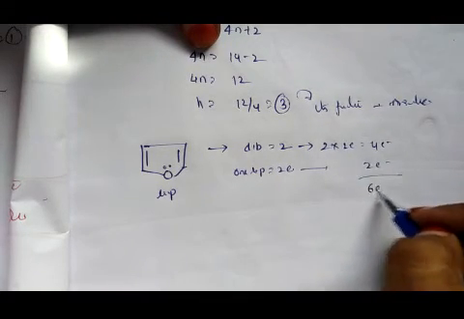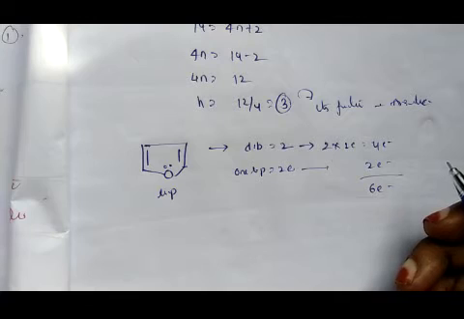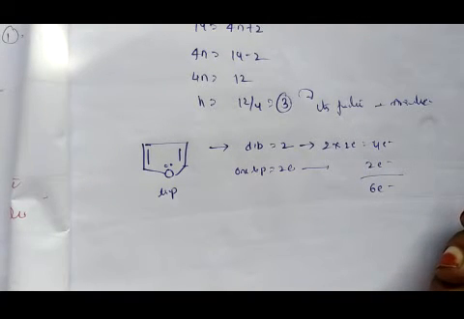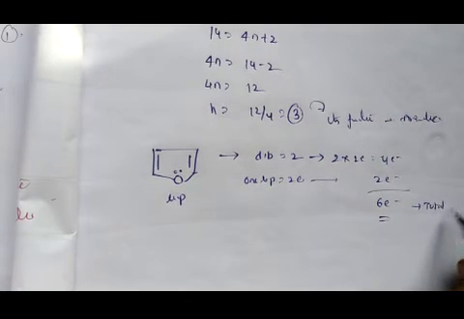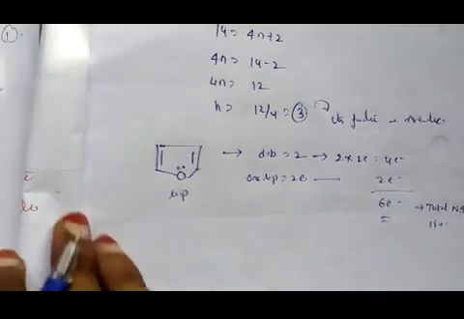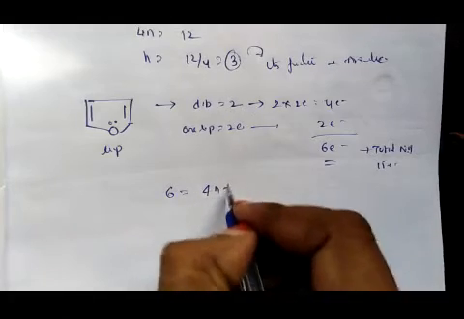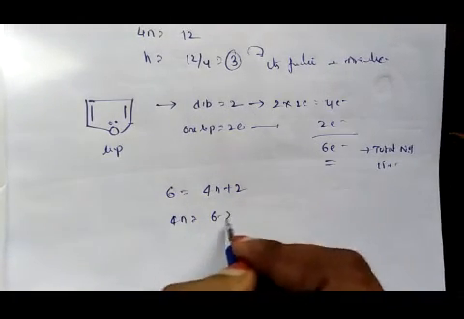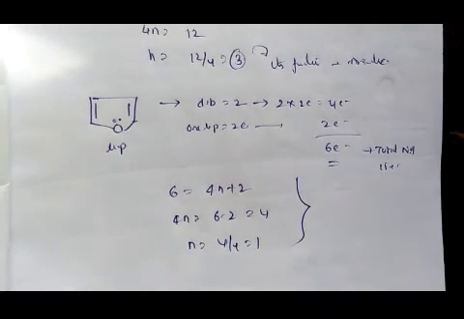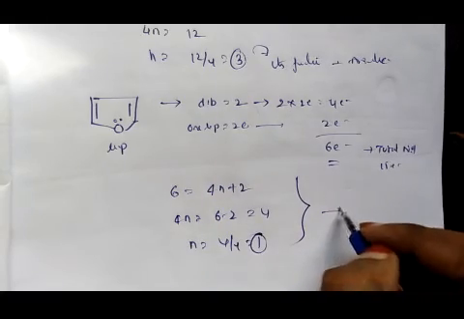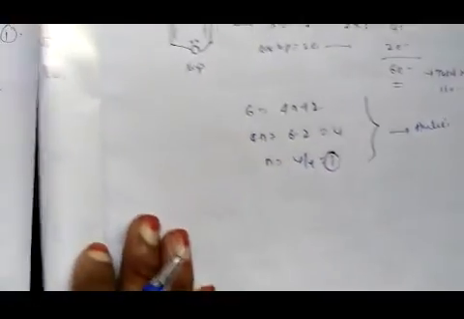Total number of pi electrons is 6. Substituting in the formula, 6 is equal to 4n plus 2. 4n is equal to 6 minus 2, that is 4. n is equal to 4 by 4, that is 1. So it is not a fraction, so this compound is aromatic.